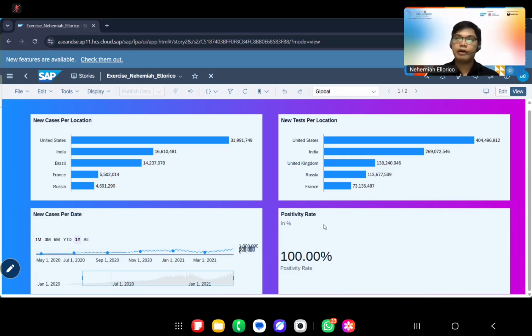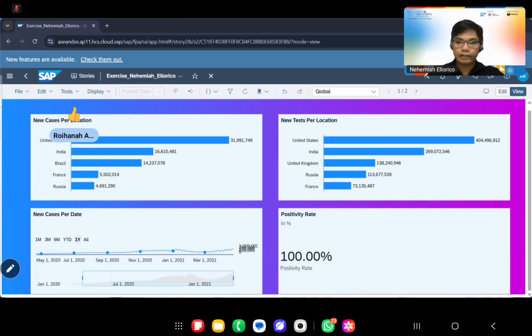Okay, because for example, you present a chart to someone and you're talking about, let's say, positivity rate. You wouldn't want it to be viewed in a decimal format, right? Okay. So that's what we were discussing.